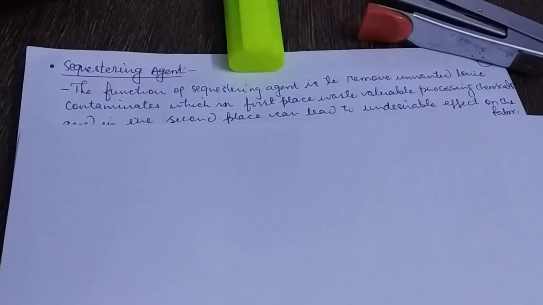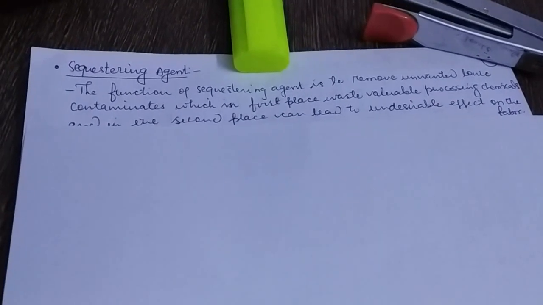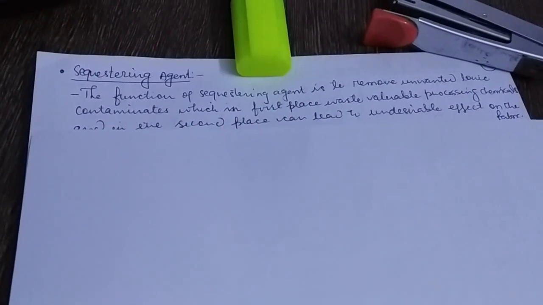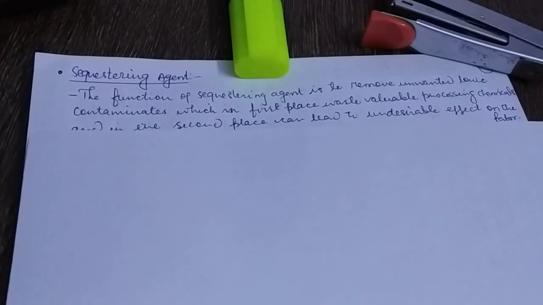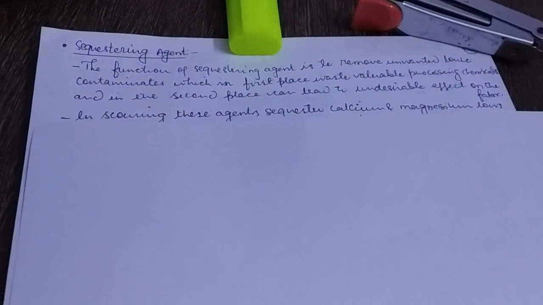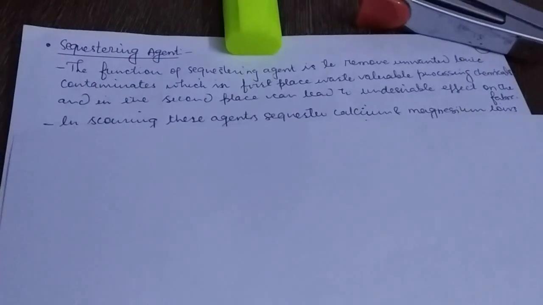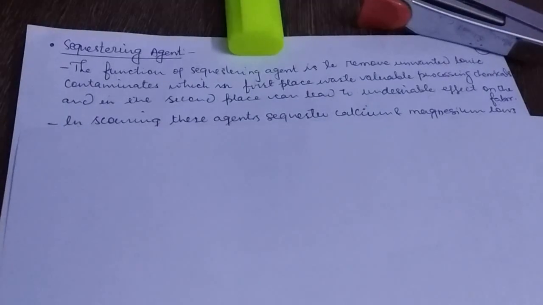We can avoid this unwanted effect by using a sequestering agent, because the sequestering agent will make a complex with the water hardness, so the hardness no longer sticks on the fabric surface. In this way, we can neglect the effect of water hardness by using a sequestering agent if we use hard water in chemical wet processing. If you use soft water, then there is no need to use any type of sequestering agent.